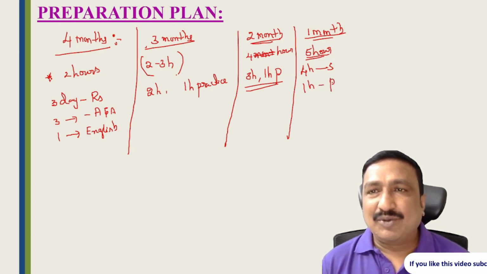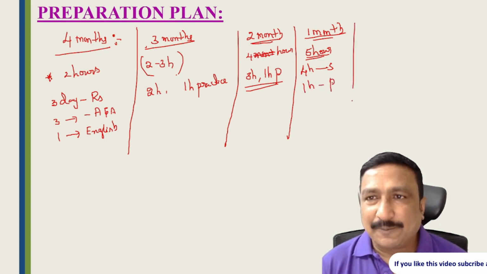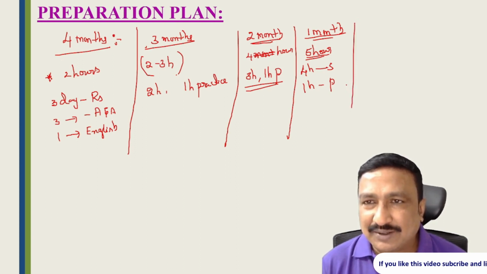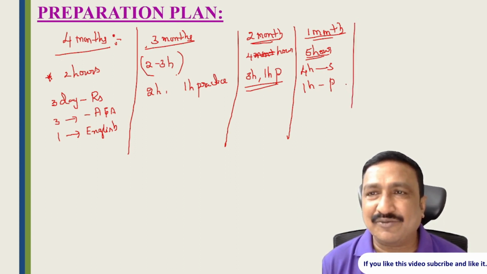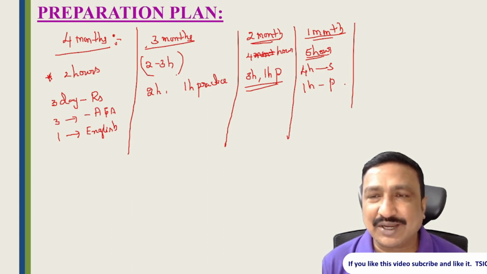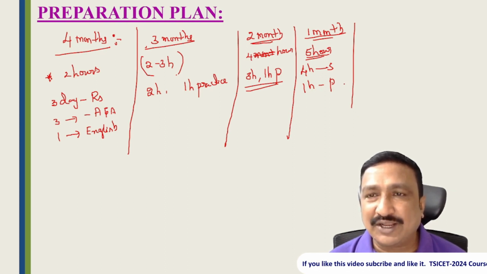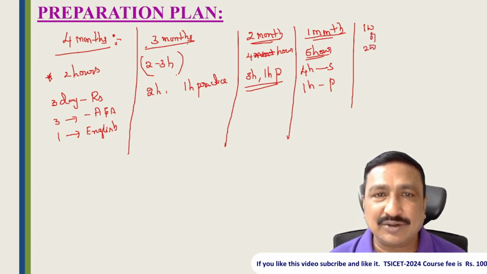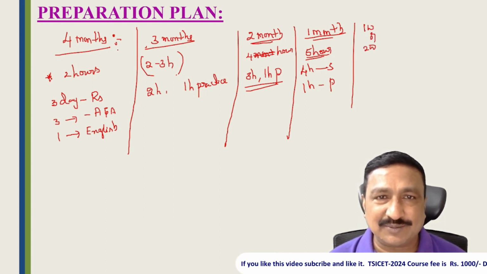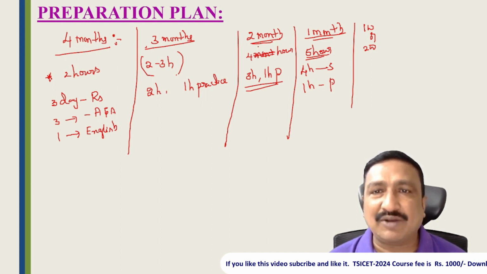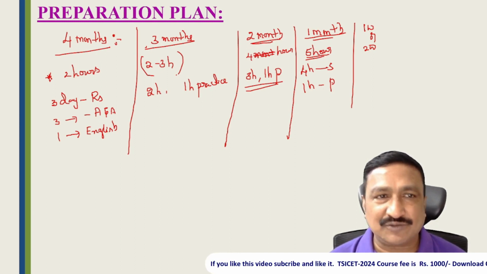But before 2 weeks also we can prepare, before 1 week also prepare, right? So minimum 1 week of preparation is sufficient to get a good rank in the examination, that too if you are an extraordinary student. If you are extraordinary, then 1 week or 2 weeks is sufficient. But if you are an average student, then 3 to 4 months is important. If you are an above average student, 2 months of preparation is sufficient.